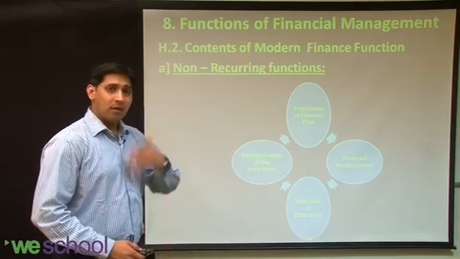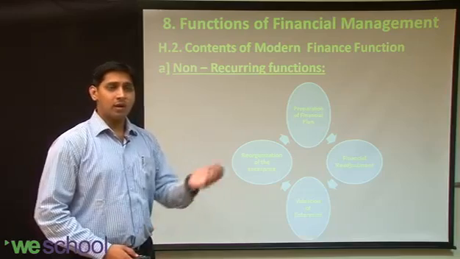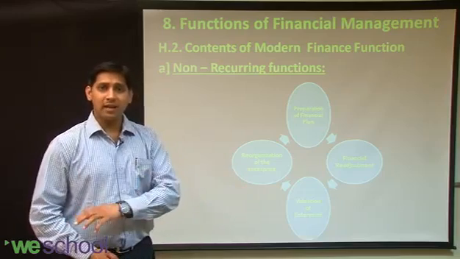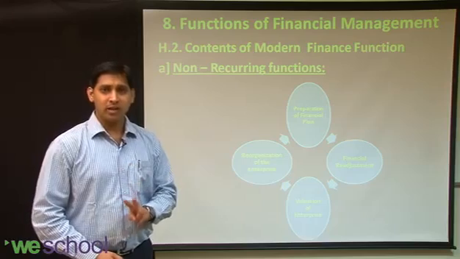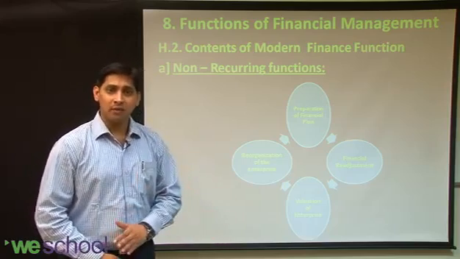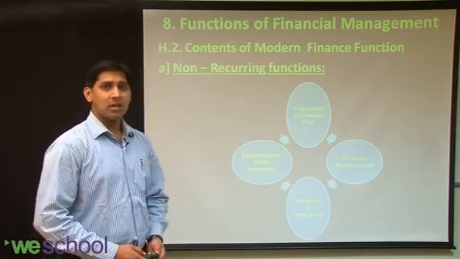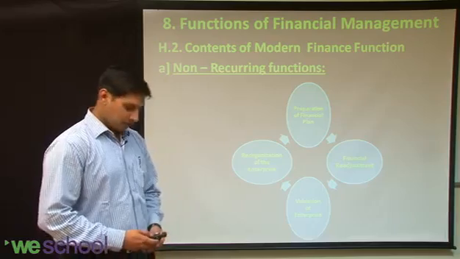So the modern finance executive's activities are related to what? It is related to not only sourcing and allocating, but they have a dual responsibility. The dual responsibility is a recurring function, and at the same time a non-recurring function. This is basically felt by modern finance academicians, institutions and modern scholars.